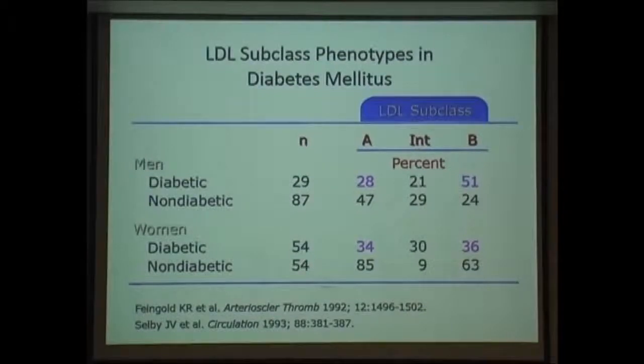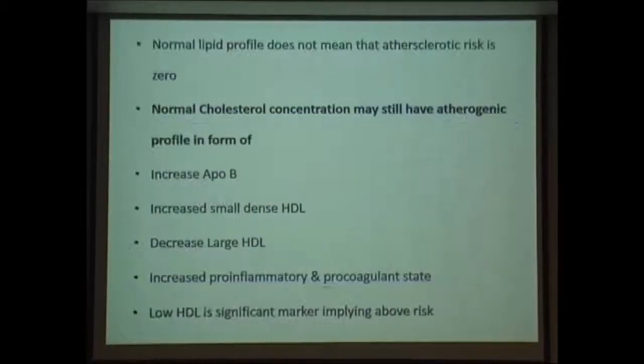So, LDL subclass matters a lot. Small dense LDL is on the higher side in diabetic patients. So, even if you have a normal LDL report, you will tend to have a qualitative defect. There are patients who have a normal lipid profile and still have a bypass and a cardiac event. These are patients who definitely have some qualitative abnormality in the lipid and they need to be assessed.